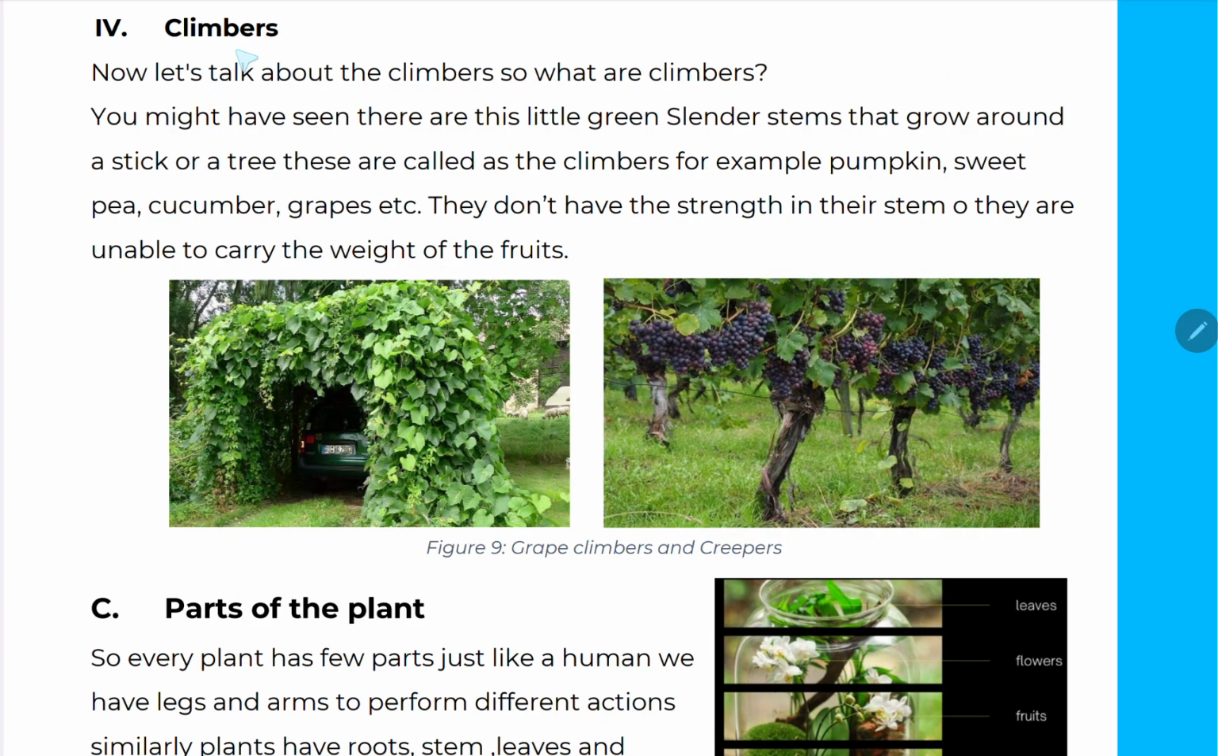Now, let's talk about the climbers. So, what are climbers? You might have seen there are these little green slender stems that grow around a stick or a tree. These are called climbers. For example, pumpkin, sweet pea, cucumber, grapes, etc. They don't have the strength in the stem,